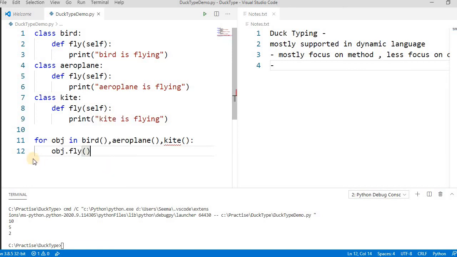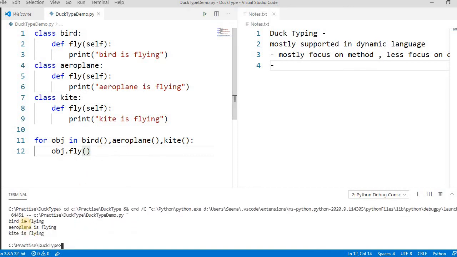By default, Python checks: if the object is of type Bird, it will call this fly; if it's an Aeroplane, it will call this fly; if it's a Kite, it will call this fly. Let's run this. See here, Bird is flying, Aeroplane is flying, Kite is flying. So instead of focusing on what the object is, it focuses on what the object is doing.